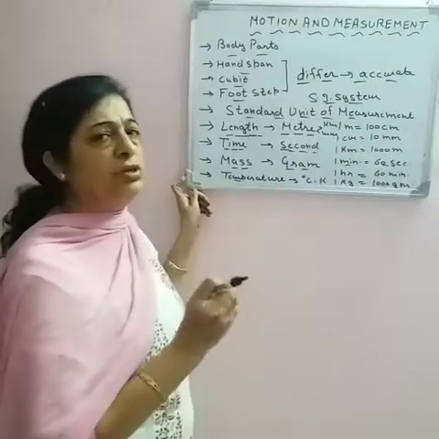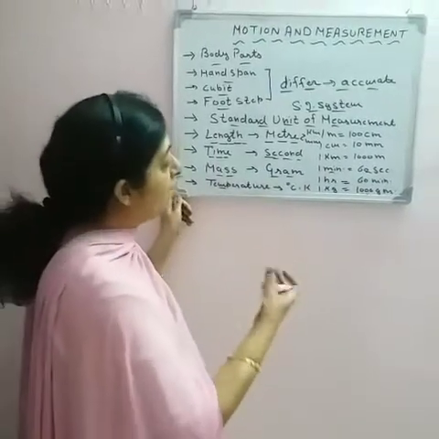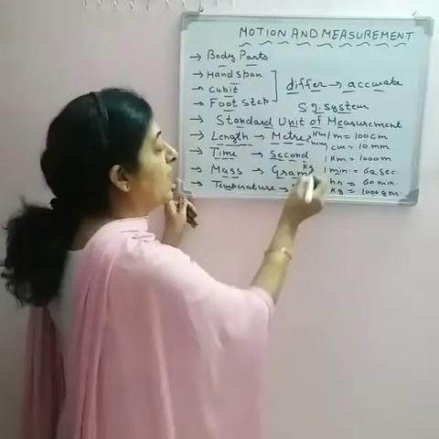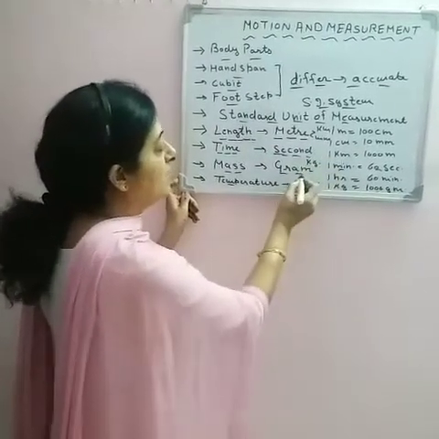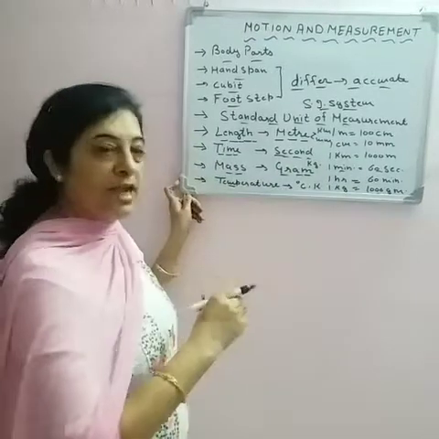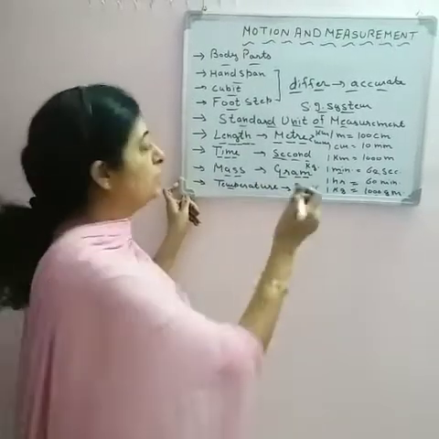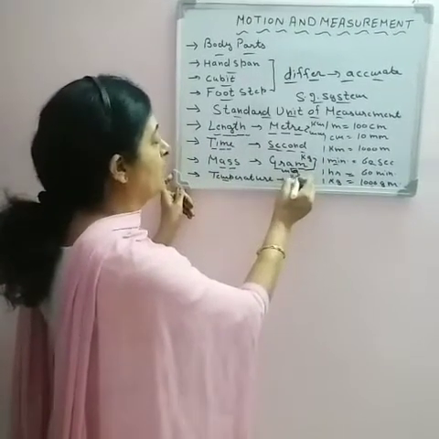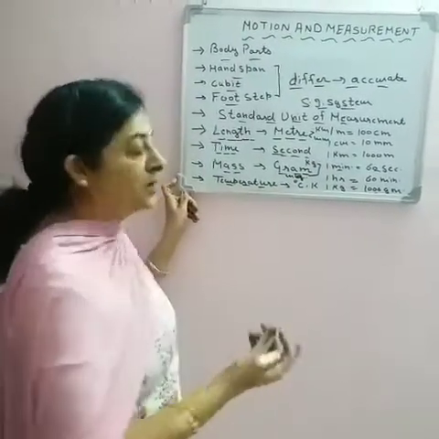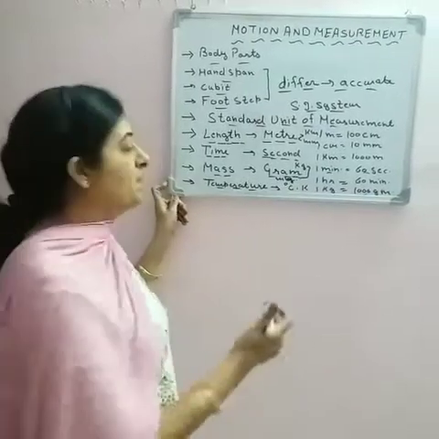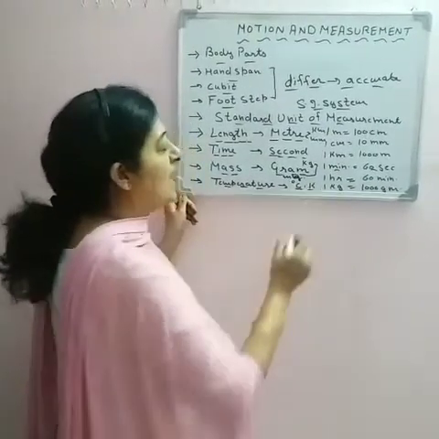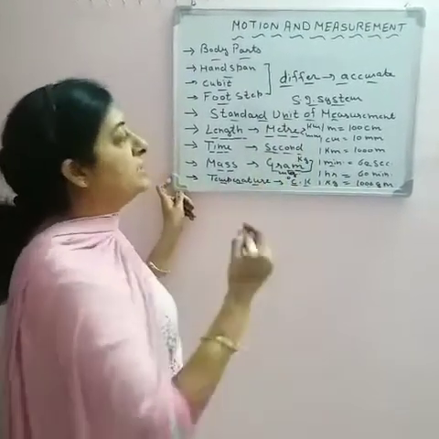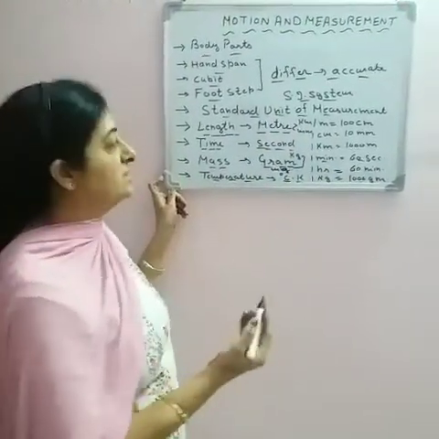Yes, the basic unit of mass is gram, and if we have to weigh some heavy object, then we can use the unit kilogram. If the object is not so heavy, we can use gram as well as milligram. Now temperature. We can measure temperature in degrees Celsius as well as Kelvin. So it depends on our need which unit we use to measure things.